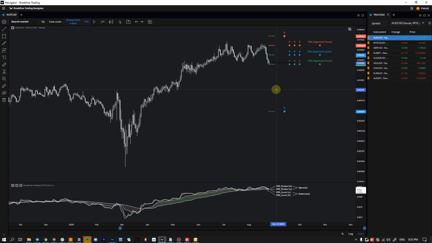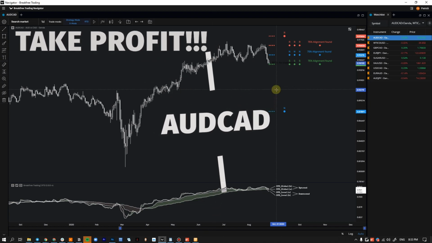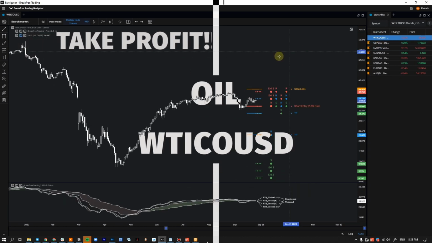Of course, with Forex, we're also going to do some metals and commodities, but we'll just throw that into one box. So the first one we have here is AUD CAD. On AUD CAD, we actually hit TP, so we hit all the TPs on AUD CAD. I'm going to take this trade now off my list. On oil, we're still looking at the same thing, really.